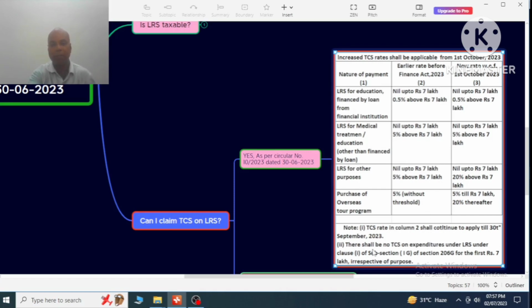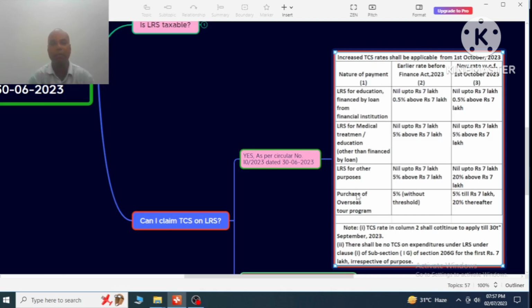Number 2, there shall be no TCS on expenditure under LRS under clause 1 of subsection 1G of section 206C for the first rupees 7 lakhs, irrespective of the purposes. Here the mistake is G, but it will be C. So this is the TCS on the nature of payment on LRS.